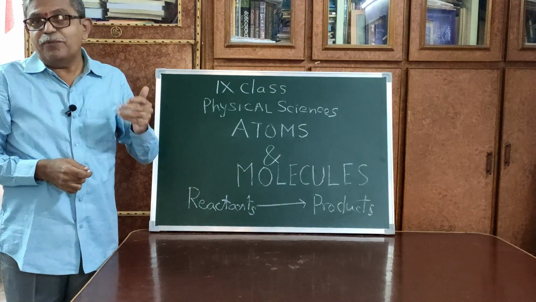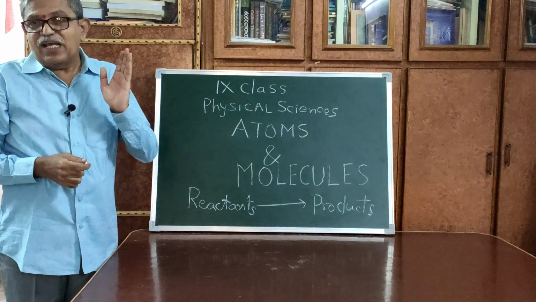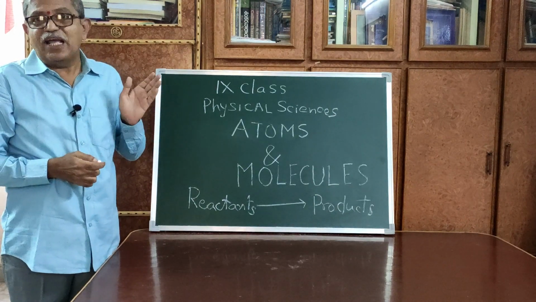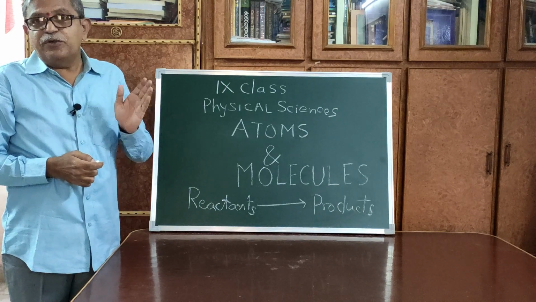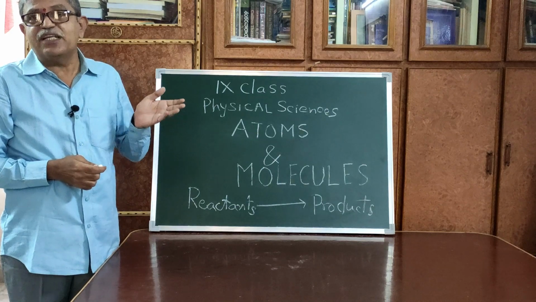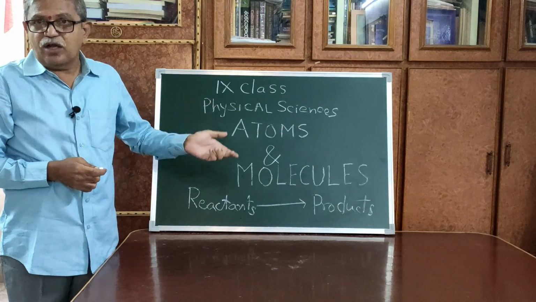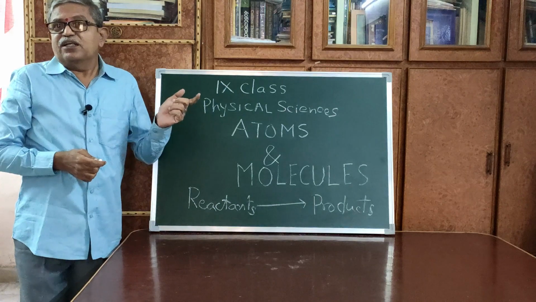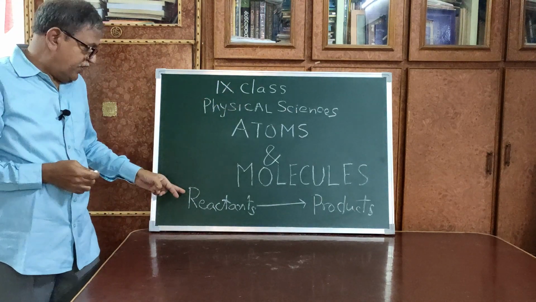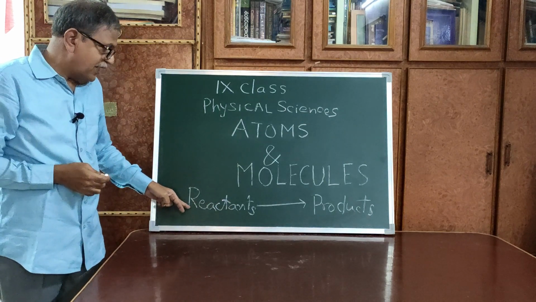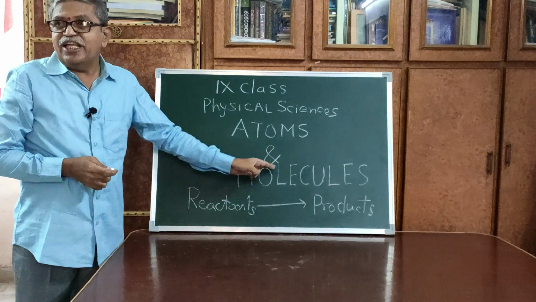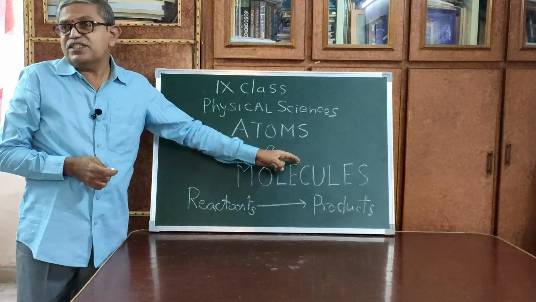See, for example, in the above examples, first one is sulfur. Sulfur is reacting with oxygen. Here sulfur is an atom, that is an element, and we are getting sulfur dioxide, that is a compound. In the second example, magnesium. Magnesium is an element. Magnesium oxide is a compound. And the third one, carbon. Carbon is an element. You are getting carbon dioxide, that is a product. So every reaction consists of reactants and products. Reactants take part in the reaction, thereby you are getting substances as products.